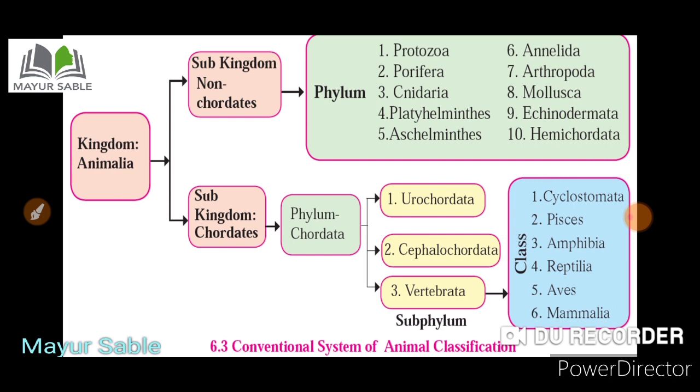The first class is Cyclostomata, second is Pisces, third is Amphibia, fourth is Reptilia, fifth is Aves, and sixth is Mammalia. So in the remaining part of the chapter, we are going to study all those phyla, subphyla and classes.